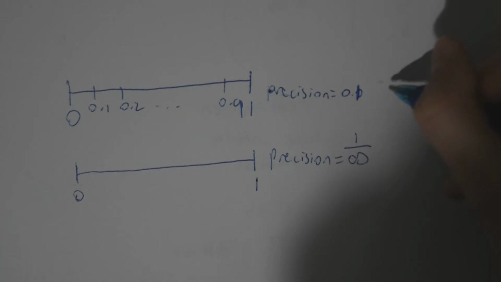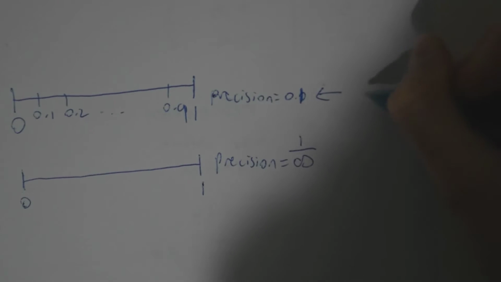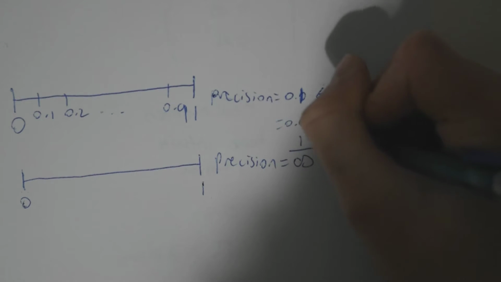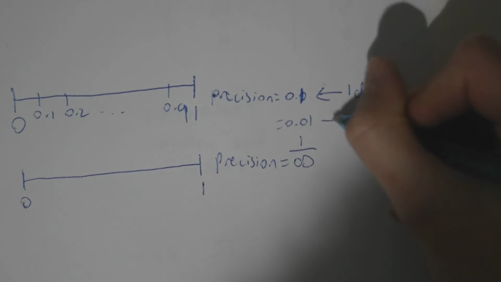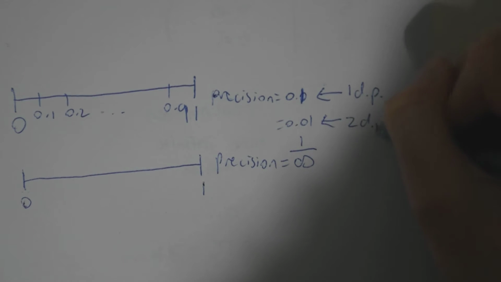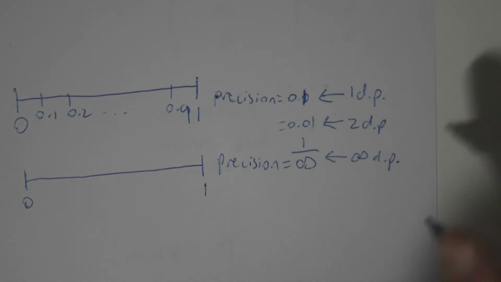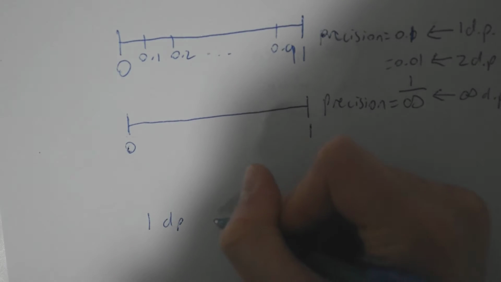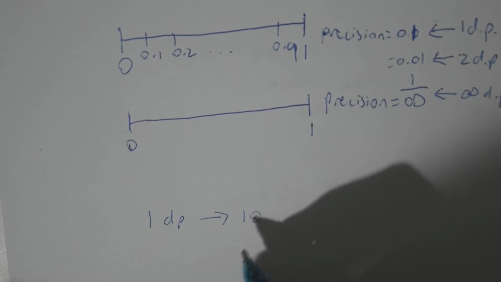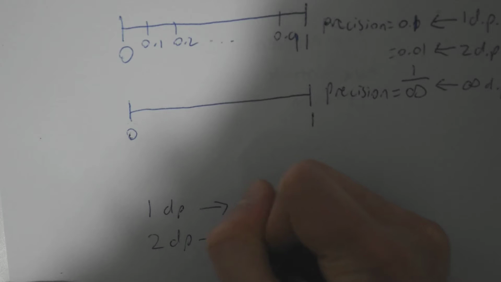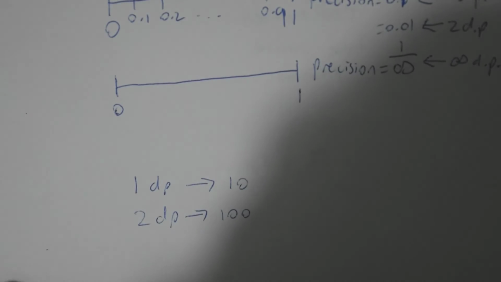In this case, we have 1 decimal place of precision. If the precision is 0.01, then we have 2 decimal places. In this case, when it's 1 over infinity, we have infinity decimal places. When you have 1 decimal place, there are 10 numbers between 0 and 1. When you have 2 decimal places, there are 100 numbers between 0 and 1.